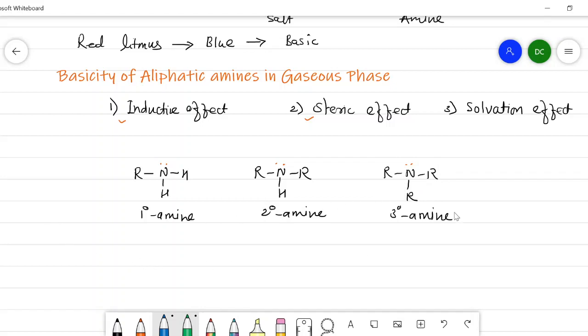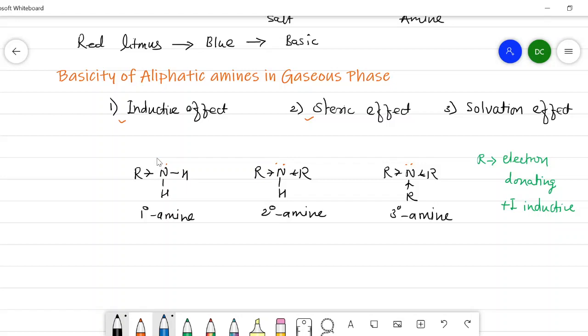Now, we know that the alkyl group, that is the R group, is electron donating in nature. That's why it exhibits a positive inductive effect. It means that when they are attached to the nitrogen, they donate electrons to the nitrogen. So here we observe in all three amines a positive inductive effect, and due to the positive inductive effect, the electron availability on the nitrogen is increased.